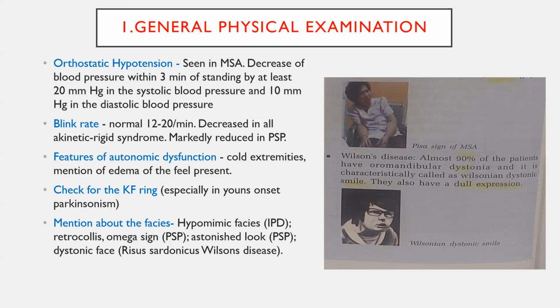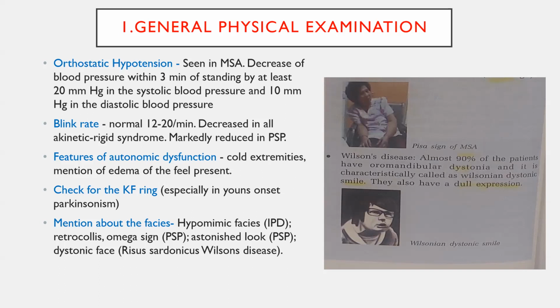And you need to see the facial expression of the patient. If the facial expressions are too less, that is hypomimic faces, it can be seen in idiopathic Parkinson's disease. Retrocollis, that is collis means neck, retro means backward, that is backward movement of the neck, that is extension of the neck, seen in progressive supranuclear palsy. And a scary look, that is astonished look, seen in PSP again.